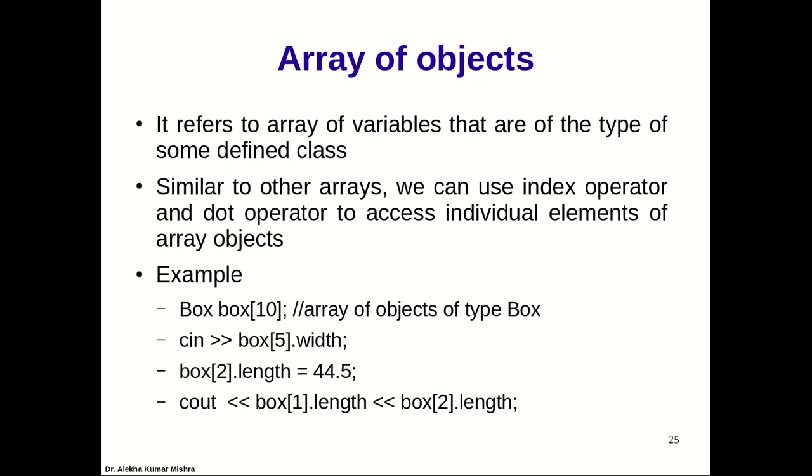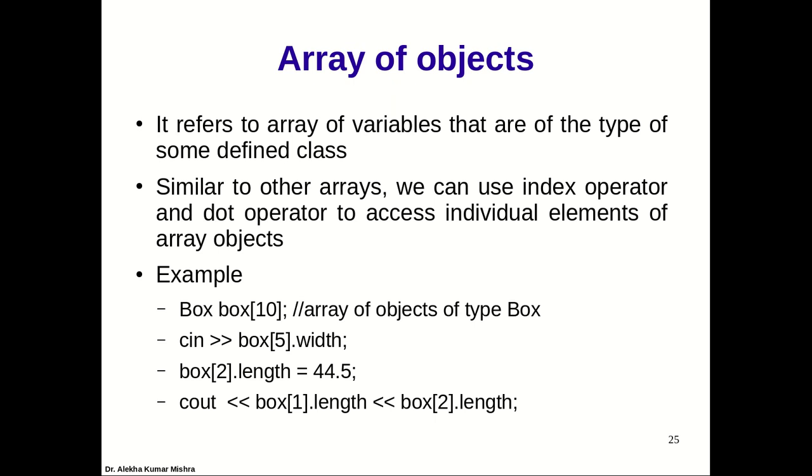Now, just like an array of structures, we can create an array of objects also. It refers to an array of variables that are of some defined class type. Just like a structure, we say array of objects of a class. Similar to other arrays, we can use the index operator and the dot operator to access an individual element, meaning a data member of an array of objects.